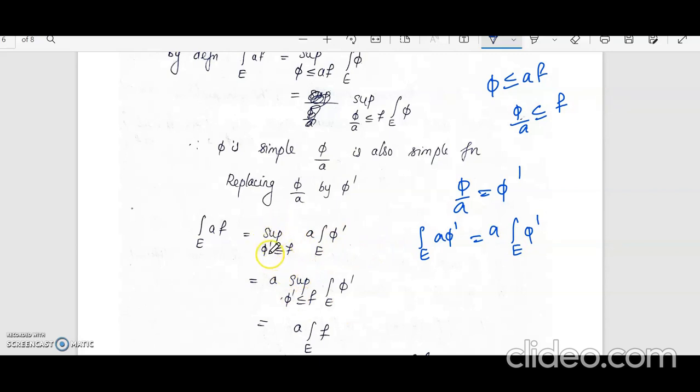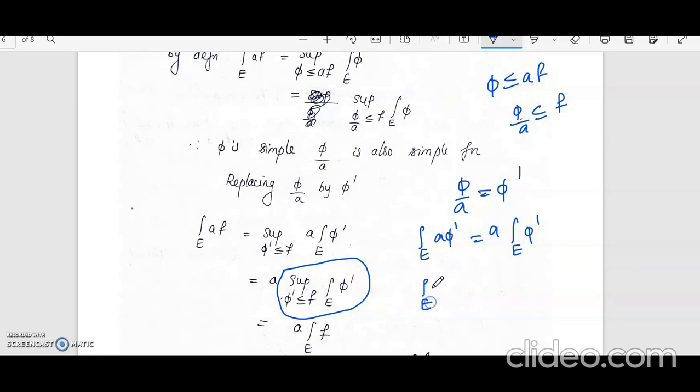So we will get supremum over φ dash less than or equal to f of a integral over E of φ dash. So that will be a times the supremum over φ dash less than or equal to f of integral over E of φ dash. And now this is in the form of the integral over E of f.